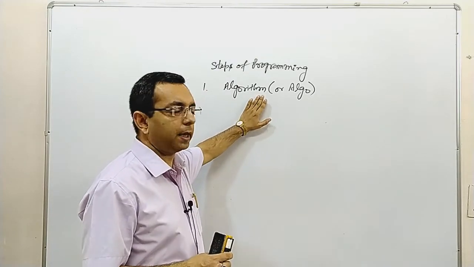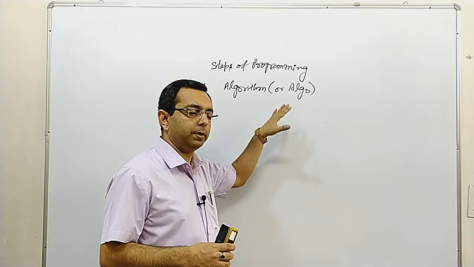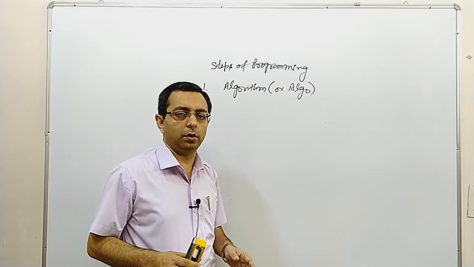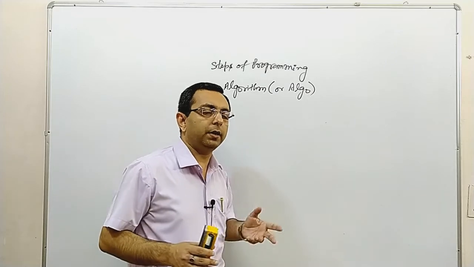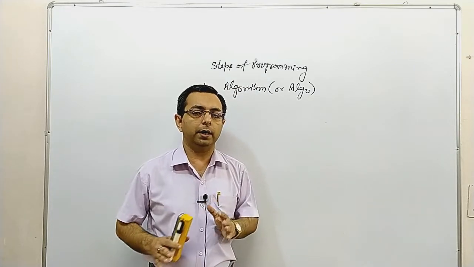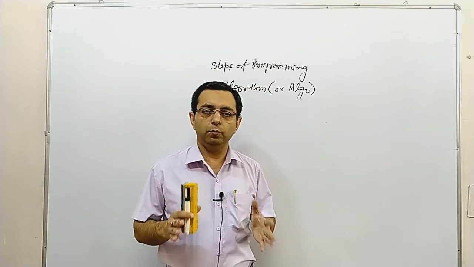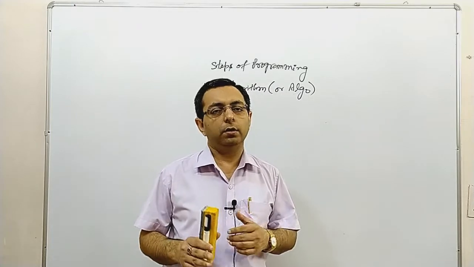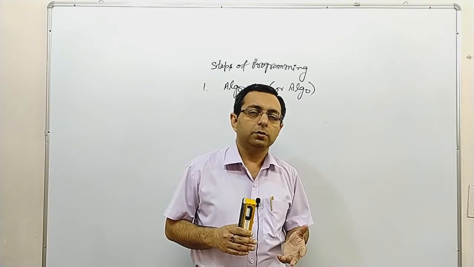So what is an algorithm? An algorithm is a simplistic format, simple statements, written for solving any problem. For example, I am taking a very real example. Suppose you are planning a picnic or a movie on Sunday. What will you do?